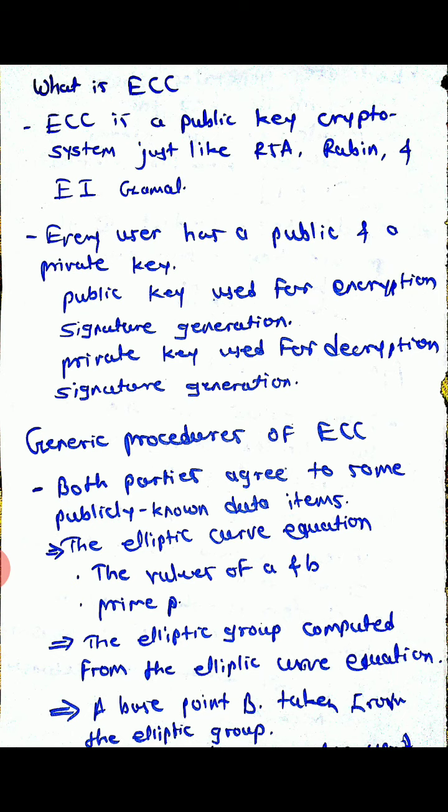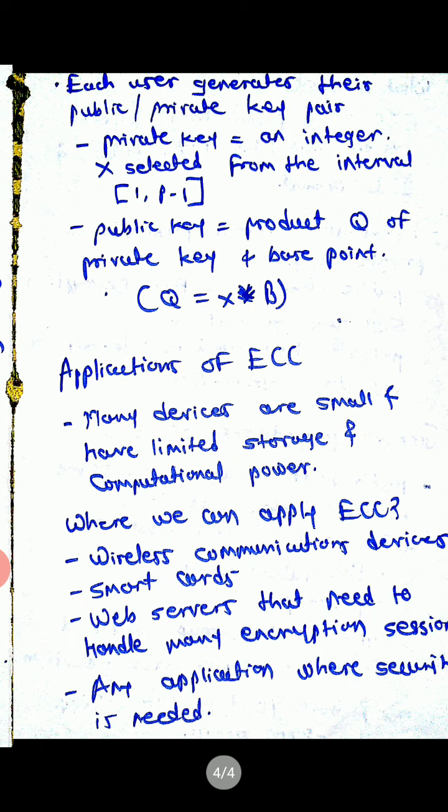First, both parties agree on some publicly known data items: the elliptic curve equation, the values of a and b, and the prime number represented by p, over which the elliptic curve is defined; the elliptic group computed from the elliptic curve equation; and a base point taken from the elliptic group.